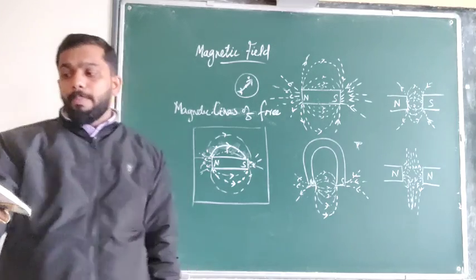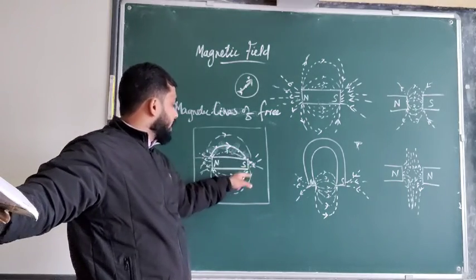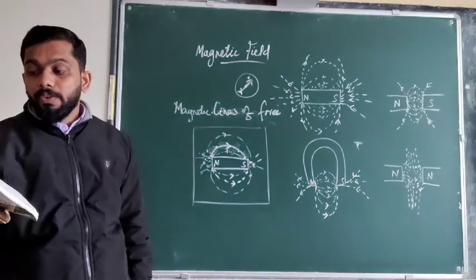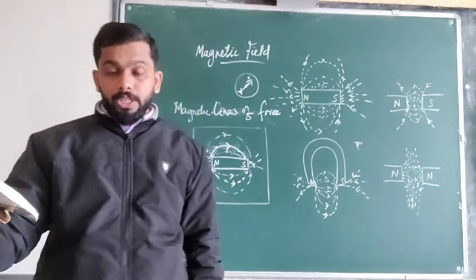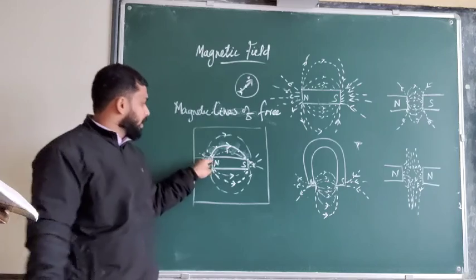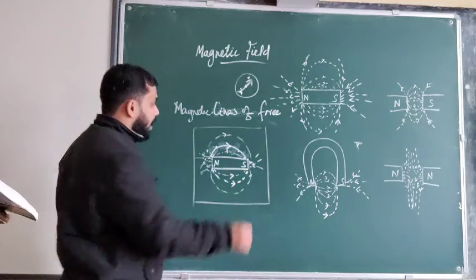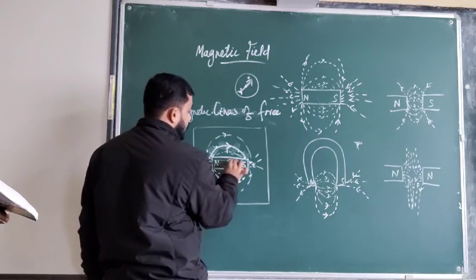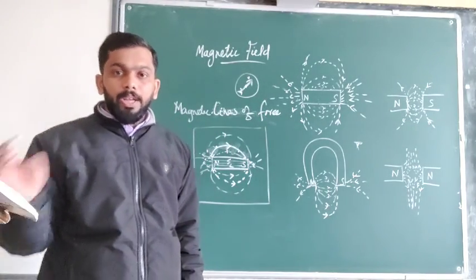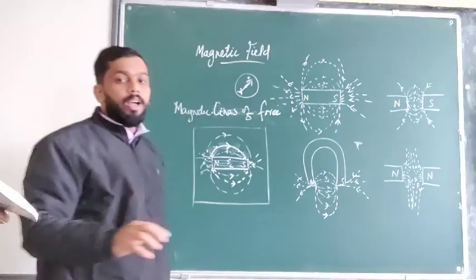The last portion is the properties of magnetic lines of forces. The first one is that magnetic lines of forces are closed, continuous curves. The second one is that outside the magnet, the lines travel from the north pole to the south pole. However, inside the magnet, they travel from the south pole to the north pole.